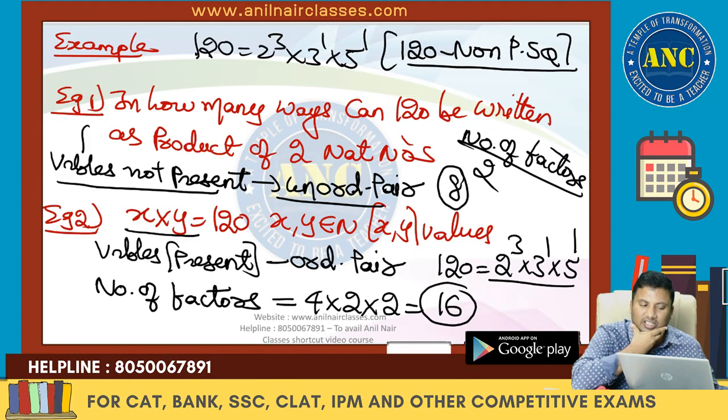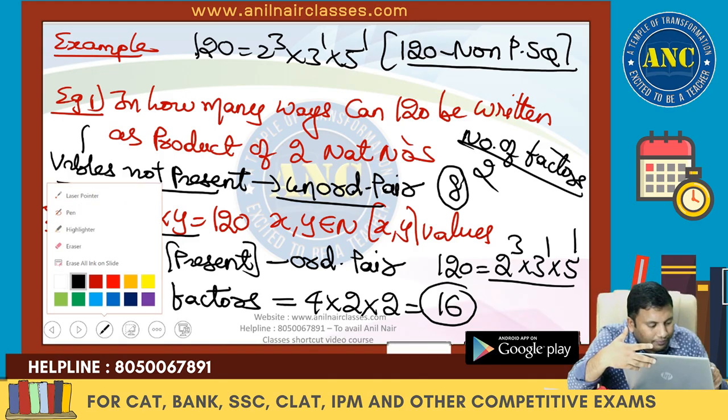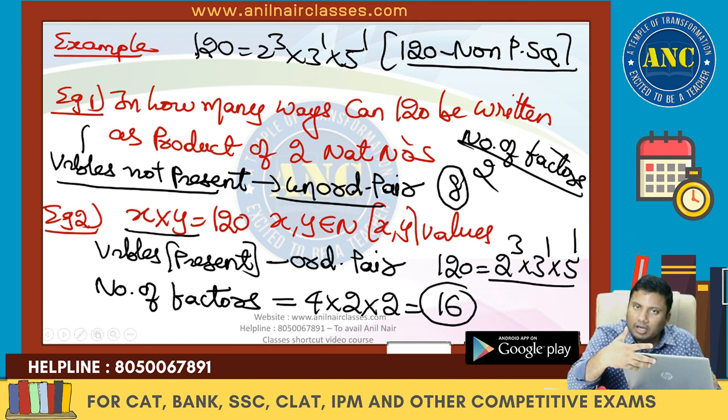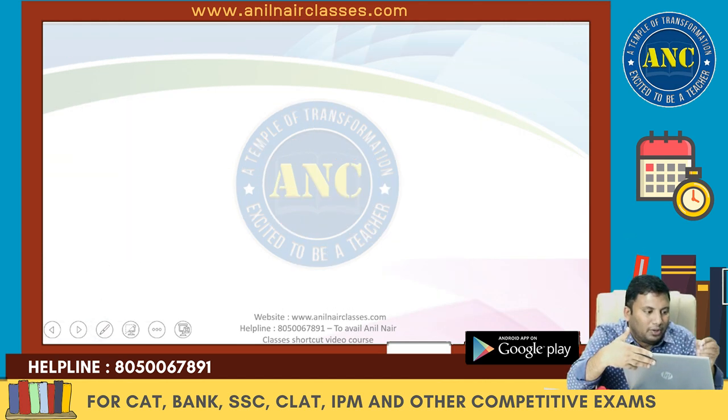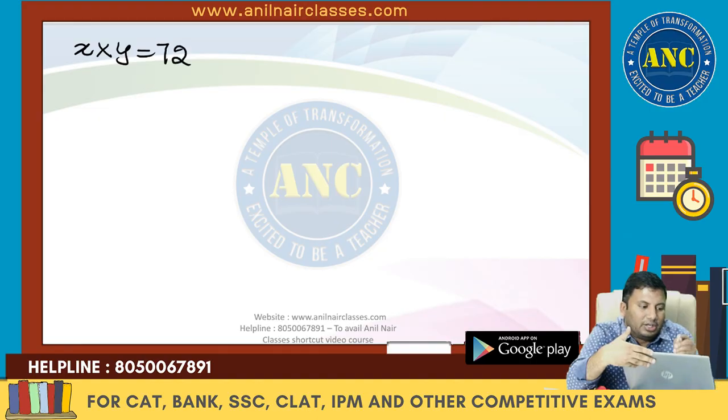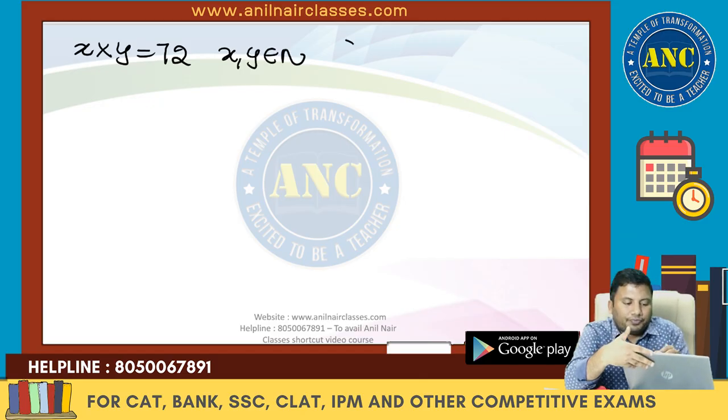Next one, please write down example 3. I wanted to do example 3, and for that I require the foundation of example 1 and example 2. Basic definition. Example 3: x into y is equivalent to 72, where x and y are natural numbers.